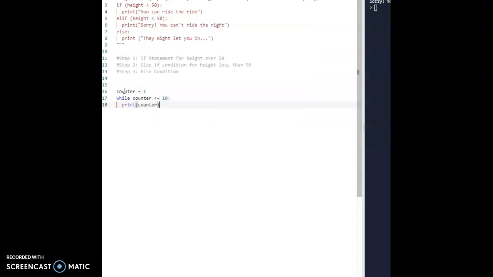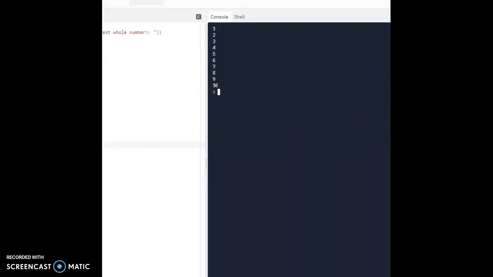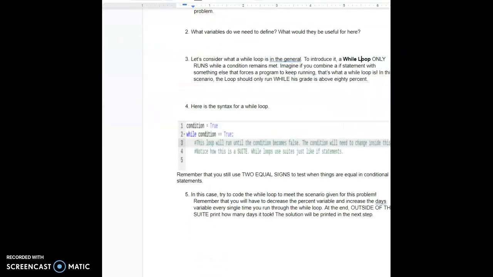And then obviously we could do counter equals counter plus 1. Again, a very basic example, but that will obviously print out the numbers 1 through 10, and then we'll be printing our counter. So going back to our note structure, that's kind of the